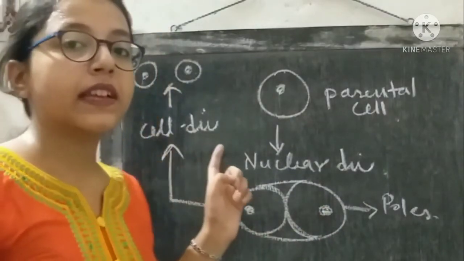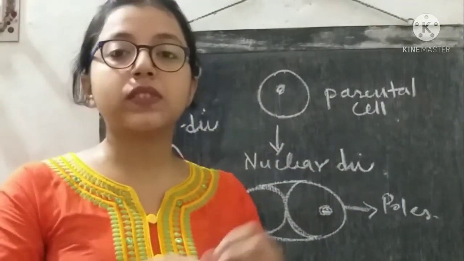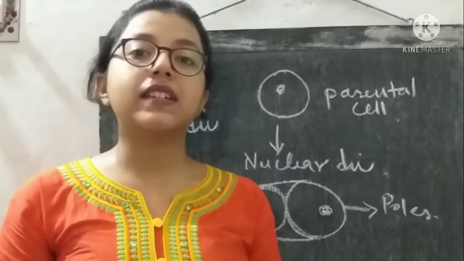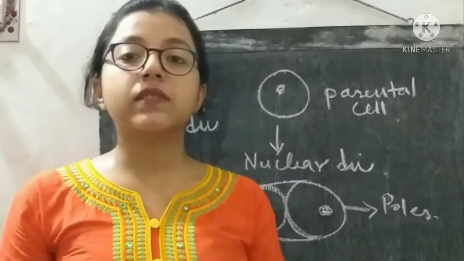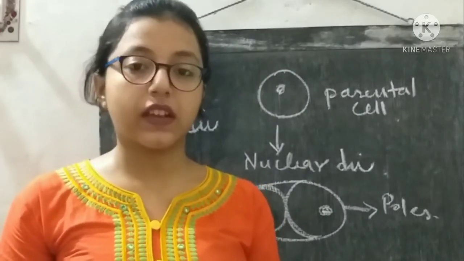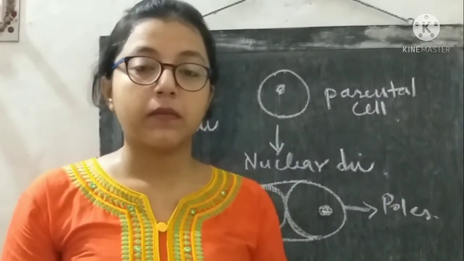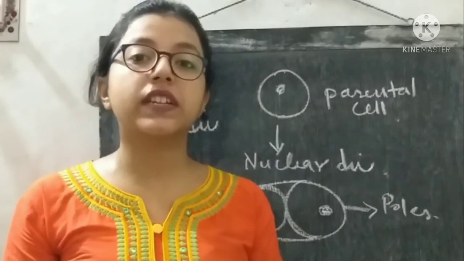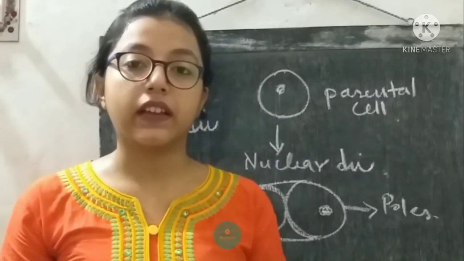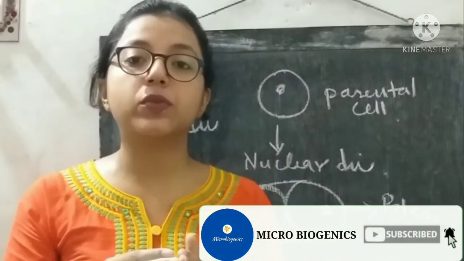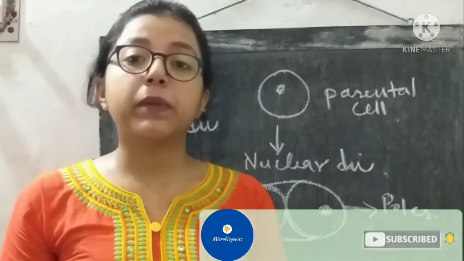And then occurs the cell division, after which the two cells are completely separated from one another, and they are now called independent cells. This is what happens during the mitosis process. And this nuclear division event is very much critical, because the nucleus contains the genetic material of our cell. So this genetic information must be divided between the two daughter cells very accurately.